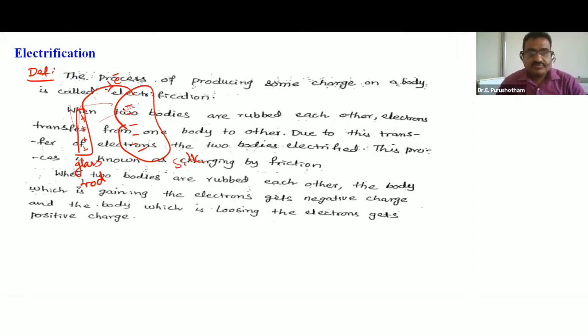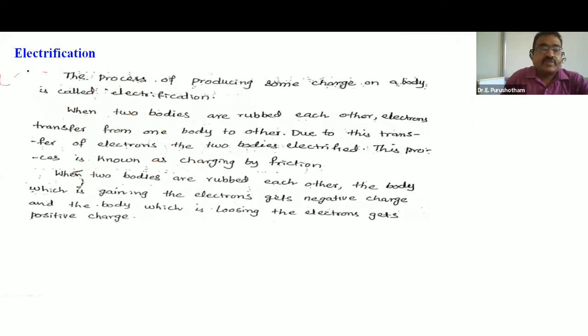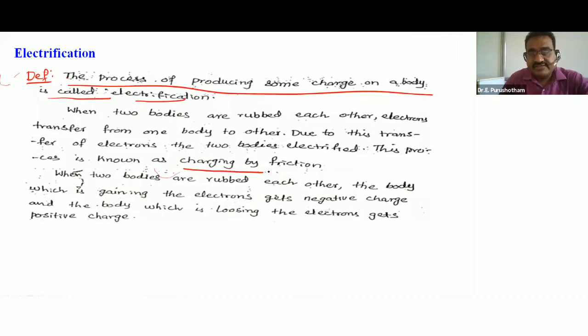You can see here clearly. So this is the definition: the process of producing some charge on a body is called electrification, or charging by friction. Explanation: when two bodies are rubbed with each other, electrons are transferred from one body to another. Due to this transfer of electrons, the two bodies are electrified. This process is known as charging by friction.